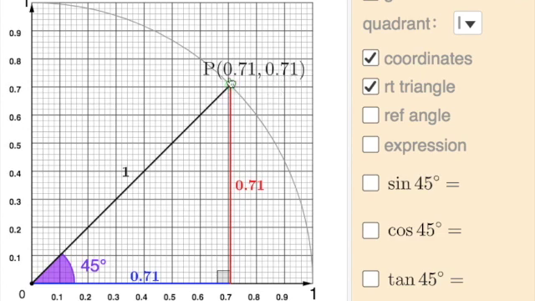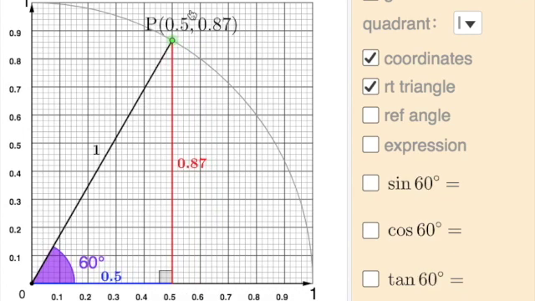And let's go to another one that I had you memorize, 60. So now this is just switched. So now cosine of 60 degrees is the x-coordinate of point P. It's a half. Sine of 60 degrees is the y-coordinate. That's how high up it goes. This is the opposite side, the length of the opposite side. 0.87 or square root 3 over 2 divided by 1.